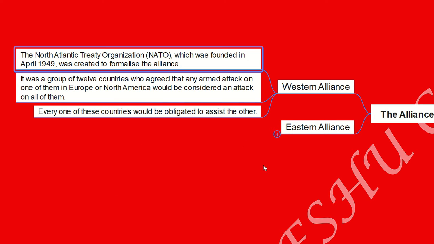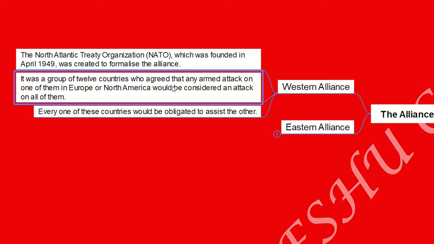The Western Alliance, the North Atlantic Treaty Organization, which was founded in April 1949, was created to formalize the alliance system. So the North Atlantic Treaty Organization was the foundation for the Western Alliance. Now, how many countries were there in this alliance? It was a group of 12 countries.